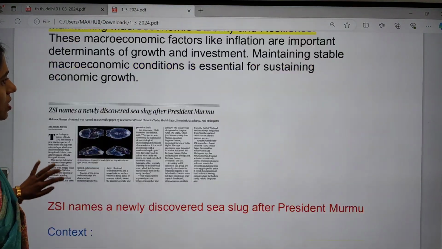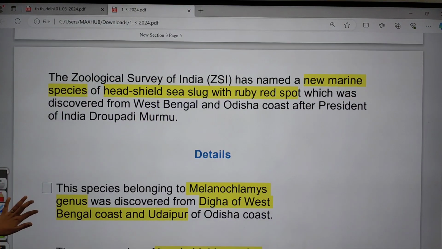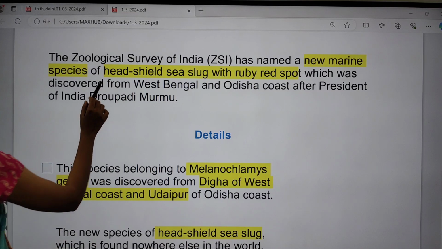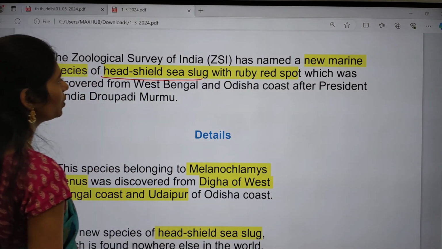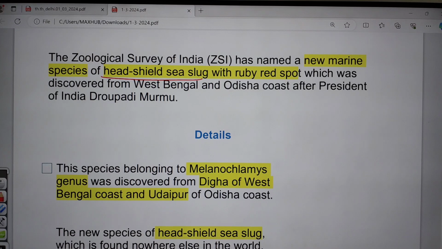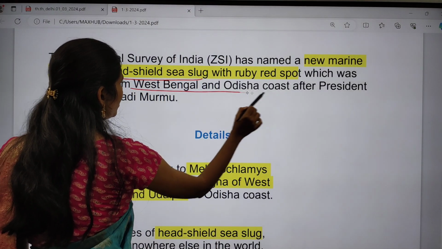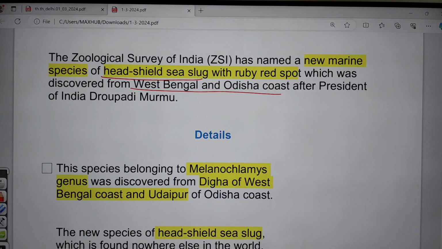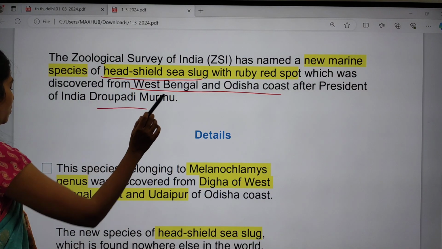Let us see the notes part. So the Zoological Survey of India has named this new marine species of head-shielded sea slug with a ruby red spot, which is mainly found on the West Bengal and Odisha coast, and the name is given after our President, Draupadi Murmu.